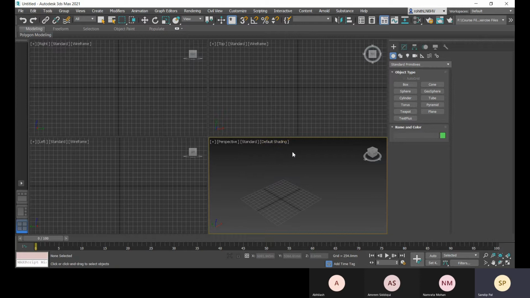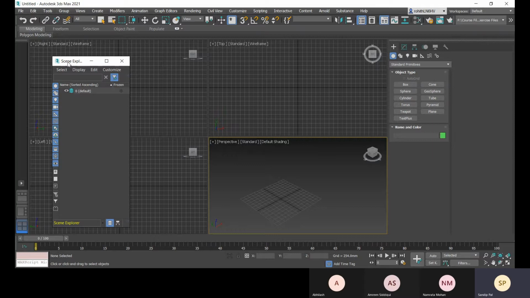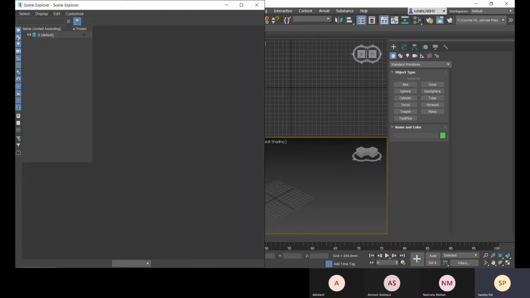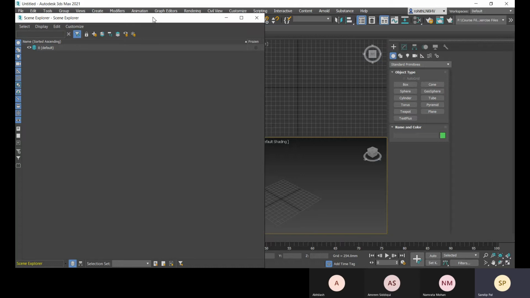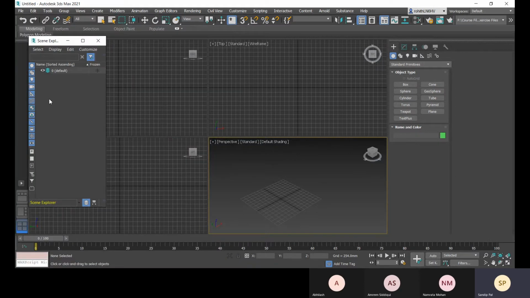Before that, if I need any tools to add, we will come to this tool option, and suppose I need Scene Explorer, this one. Okay, no problem. Let's have it here.